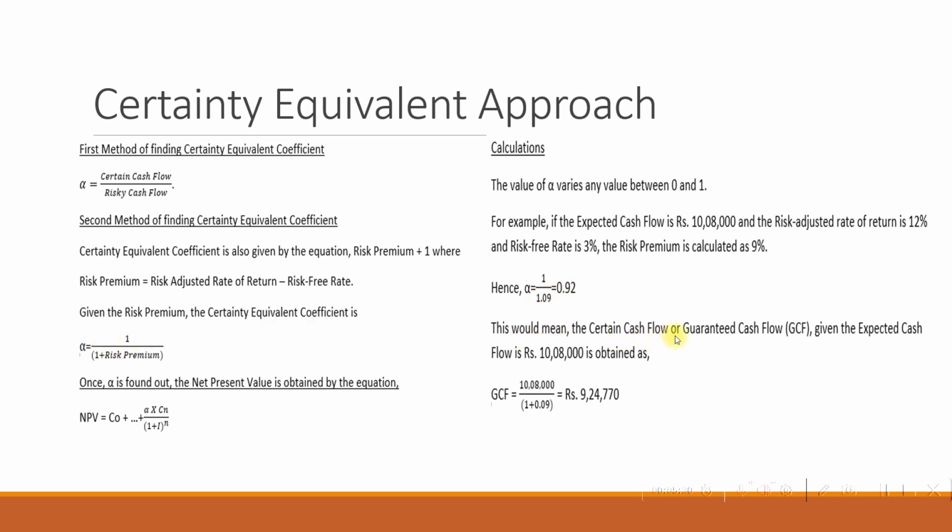That would mean certain cash flow or guaranteed cash flow given the expected cash flow. Expected cash flow is given as 10 lakh 8,000. So given expected cash flow, we find out the guaranteed cash flow as 10 lakh 8,000 divided by 1.09, which is the alpha. Because we know alpha is certain cash flow divided by risky cash flow. So the guaranteed cash flow, we obtain it as 9,24,770. So that is one illustration of the certainty equivalent approach.